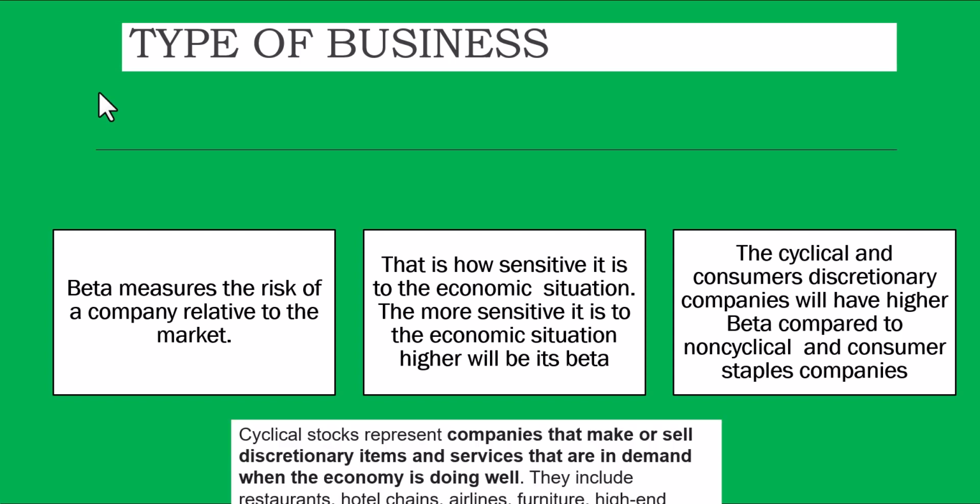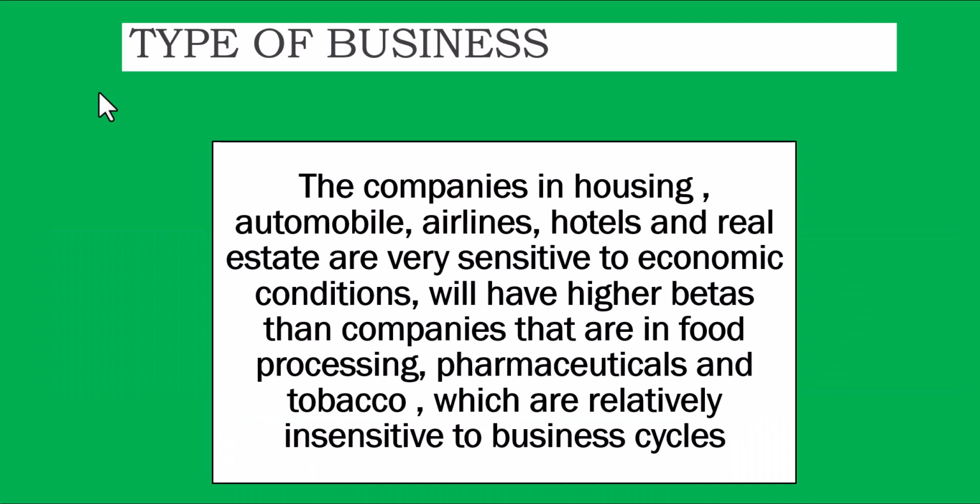Okay. This is also written there, read it. Cyclical stocks represent companies that make or sell discretionary items and services that are in demand when the economy is doing well. They include restaurants, hotel chains, airlines, furniture, high-end clothing retailers, and automobile manufacturers. So these are examples of discretionary companies which are considered cyclical in nature and have a higher beta.